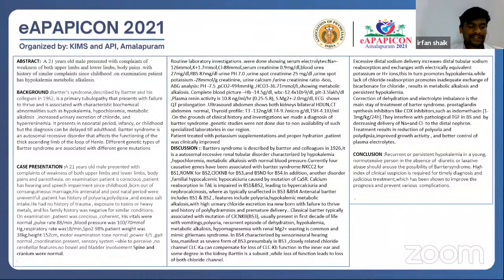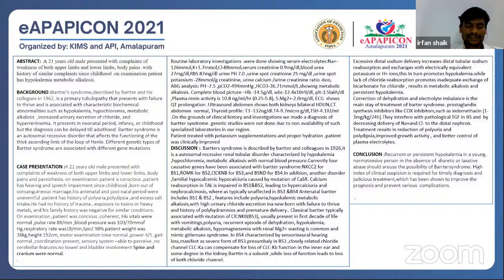Coming to the laboratory investigations, serum electrolytes showed hypokalemia of 1.7 millimole per liter and hypochloremia of 88 millimole per liter. His renal function tests were normal. Urine pH is 7, which is neutral, and urine spot potassium is 28 millimole per gram creatinine, which is greater than 50 millimole per gram creatinine. Urine calcium to creatinine ratio was very high, up to 600.